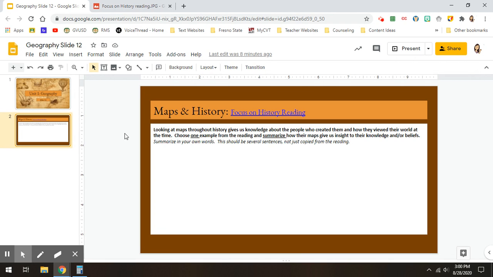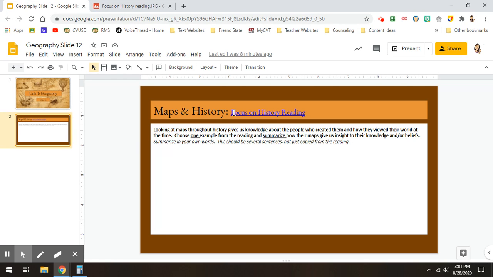On this assignment, we're going to be reading a little bit about history and how history and maps are related. Looking at maps throughout history gives us knowledge about the people who created them and how they viewed their world at the time. Choose one example from the reading and summarize how their maps give us insight to their knowledge and/or beliefs. Summarize in your own words. This should be several sentences, not just copied from the reading.